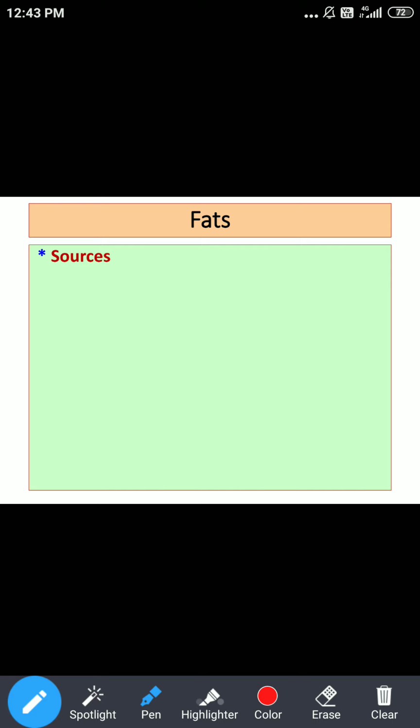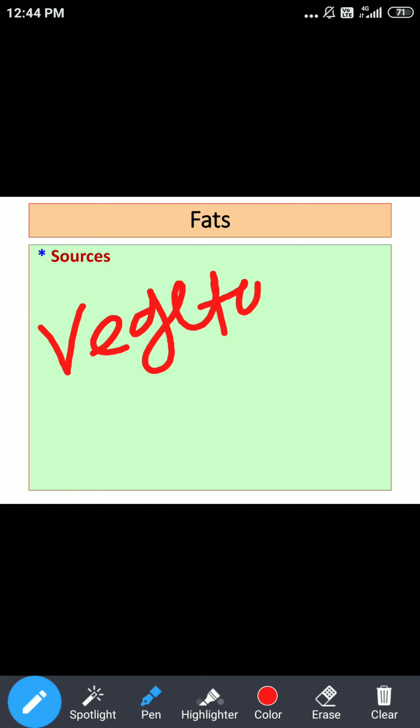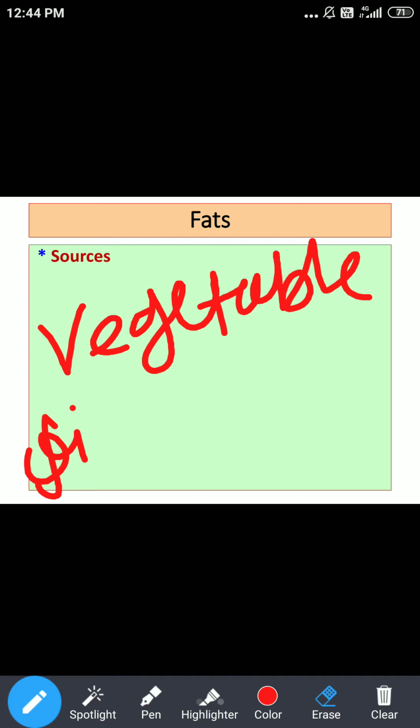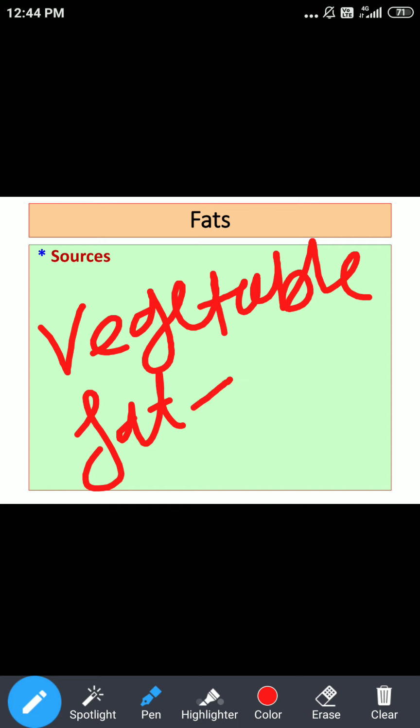Regarding vegetable sources, all those vegetables which store oil in their seeds, which store fats, and where this fat is stored, it is in the seeds.